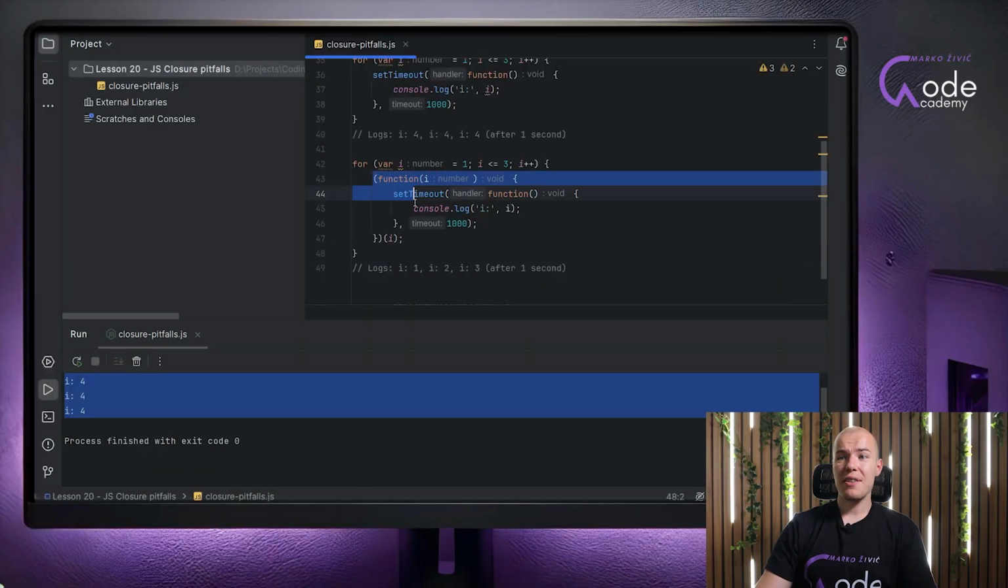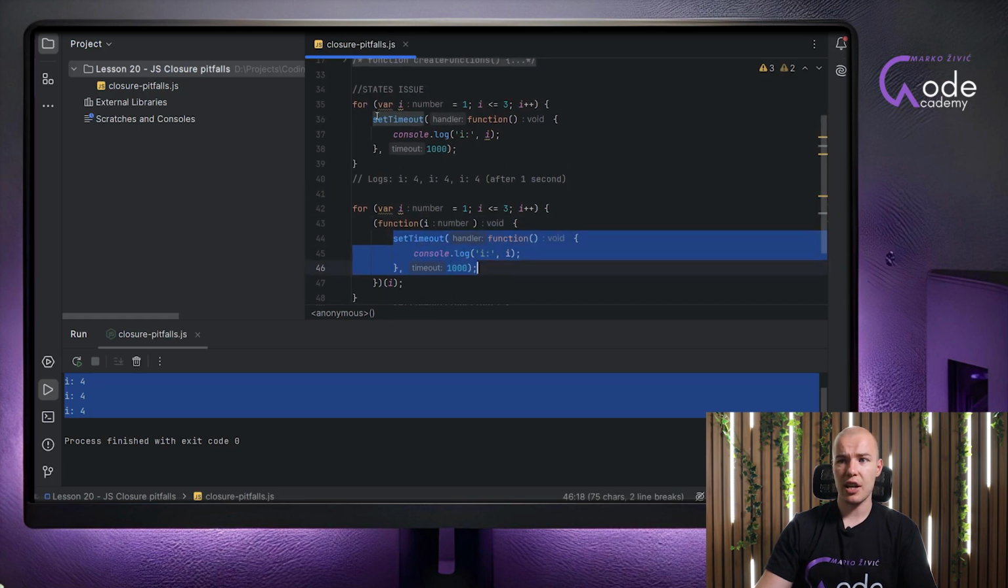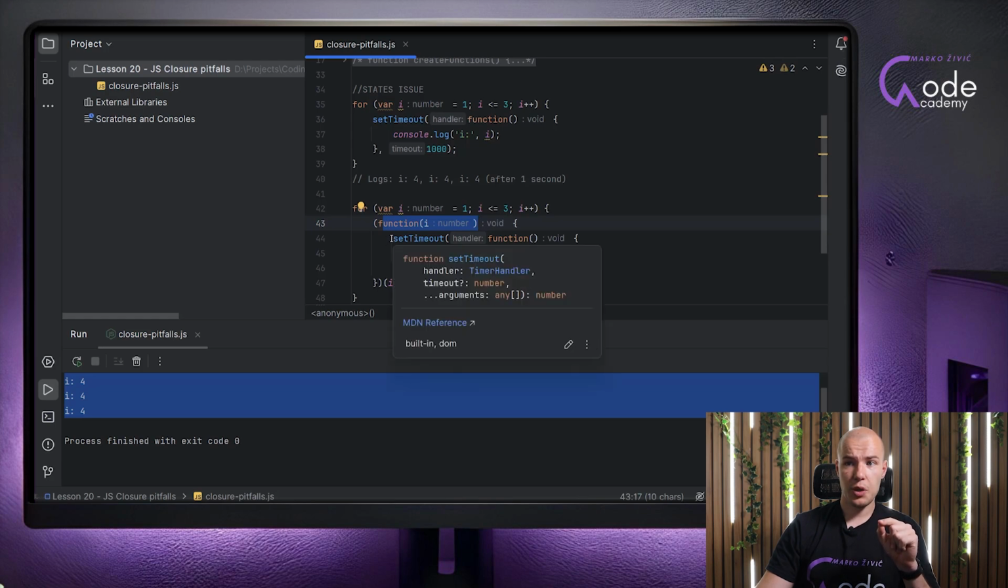Right here, we have added a function that is going to receive i as a parameter, and inside of it we keep the same exact code we had before. So this part right here is exactly the same as this right here. And we are wrapping this code inside of an anonymous function we created here, which gets immediately invoked. So this part right here is indicating that this function that we have created should be immediately invoked.